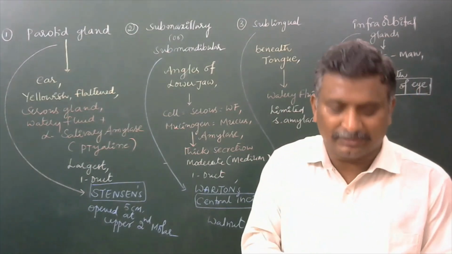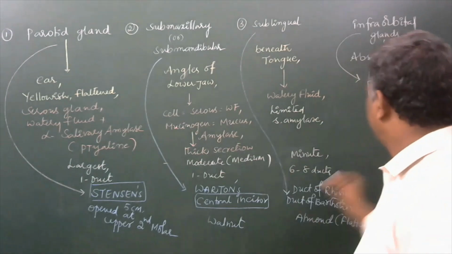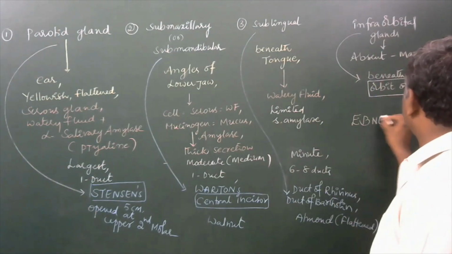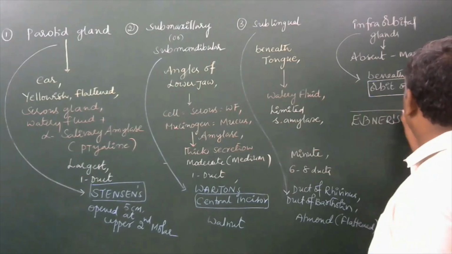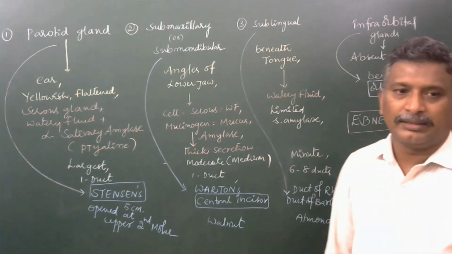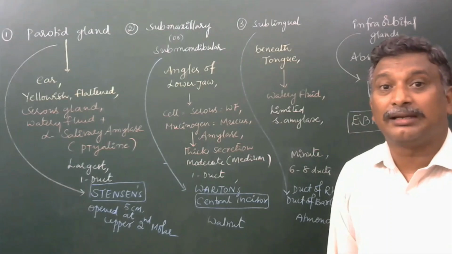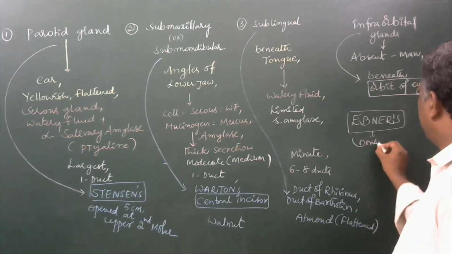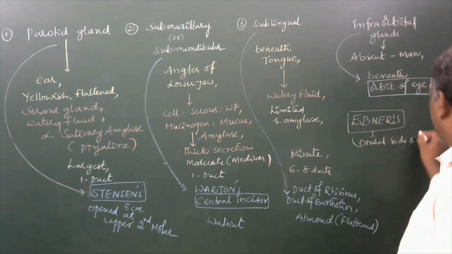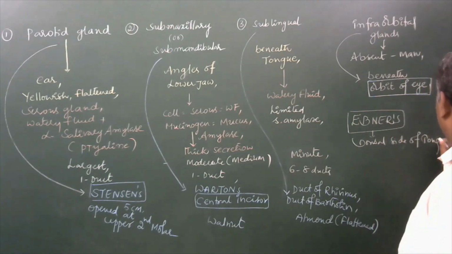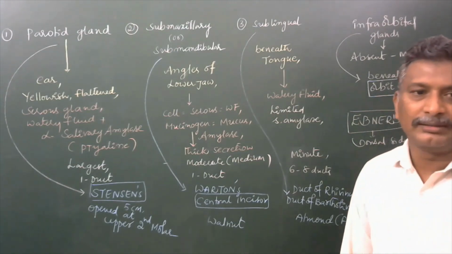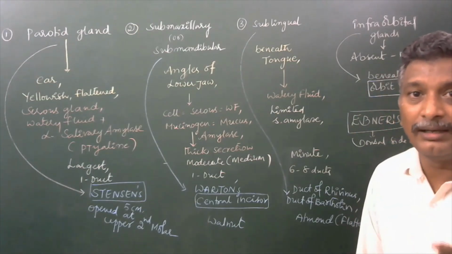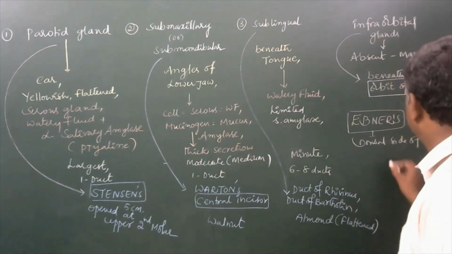Ebner's glands are also present in the human. They are located on the dorsal side of the tongue. Such Ebner glands are able to produce lingual lipase, a kind of enzyme.